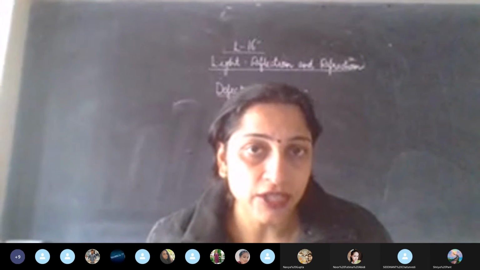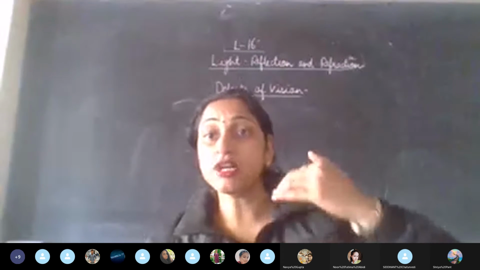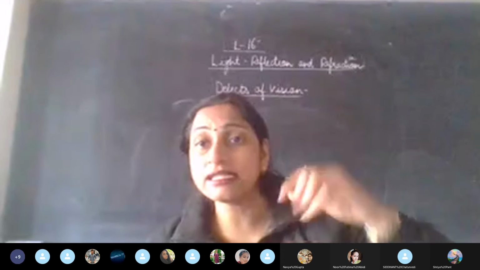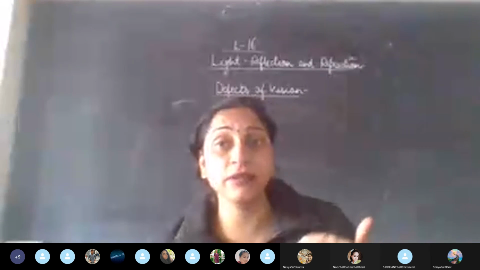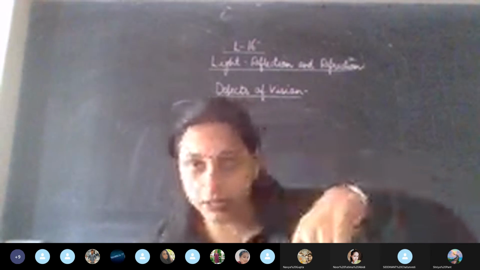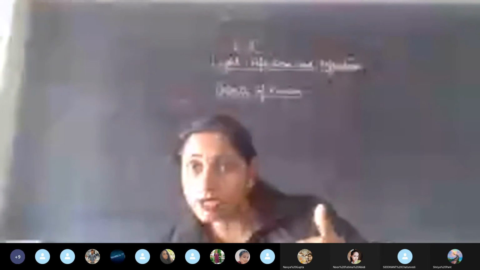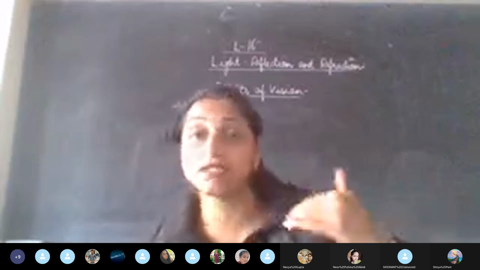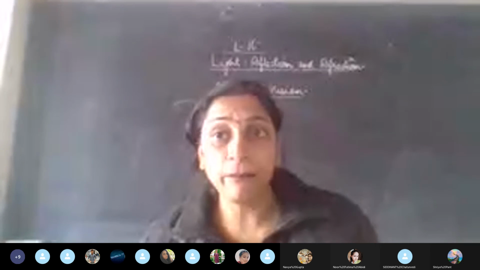Yes. You yourself have said, ma'am, ability to see. So when I say short-sightedness, the word sight is there, which you yourself have given the meaning of. And when I say short-sightedness, that means the ability to see the nearby objects, or the objects which are kept at a shorter distance from your eyes. Fine, that you can see.